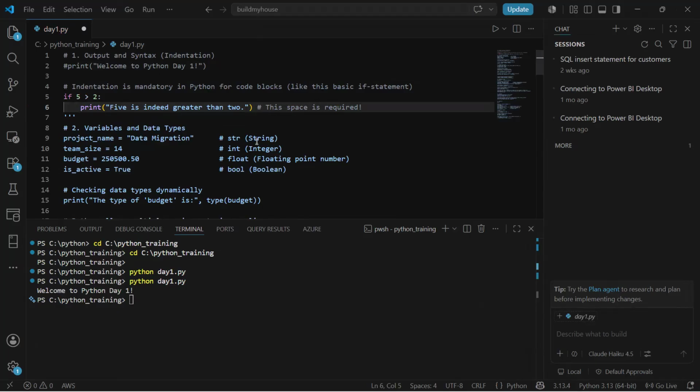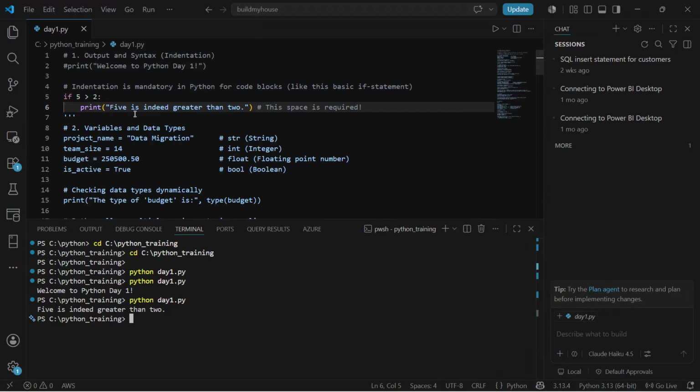Okay. So now, if I want to execute, I'm just writing, I'll come to the if at a later stage, but you can see, if 5 is greater than 2, then it should print 5 is indeed greater than 2. There are some comments, so ignore this. Now if I save this and then execute, you can see, since the condition is satisfied, it says 5 is indeed greater than 2.